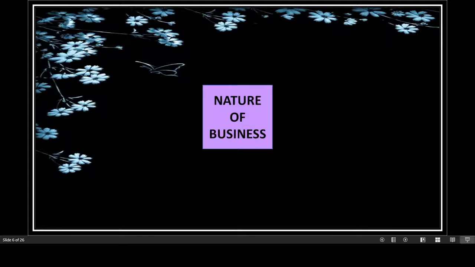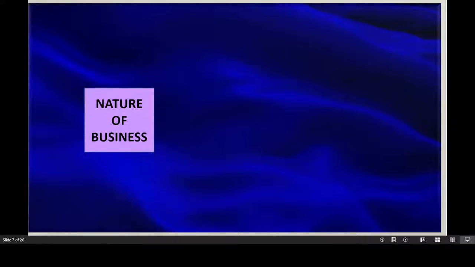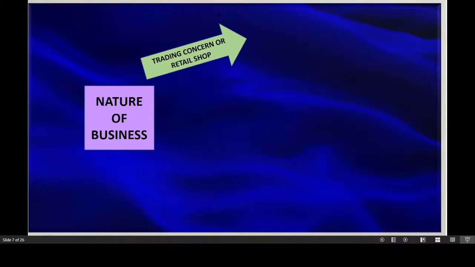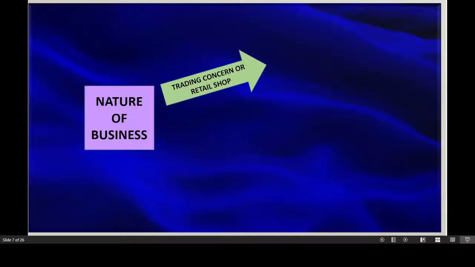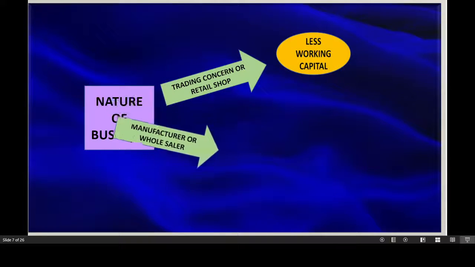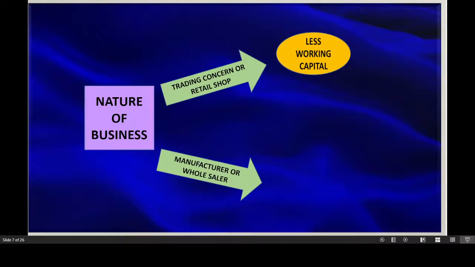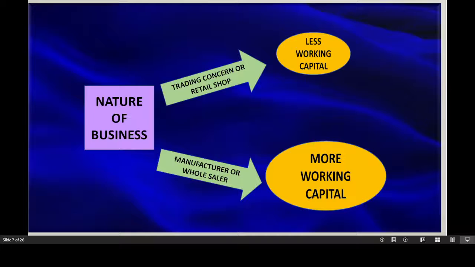Next is nature of business. It is nothing but the type of the business the firm is involved in. In case of a trading concern or a retail shop, the requirement of working capital is less because the length of the operating cycle is short. But in case of a wholesaler, he is required to keep more working capital because he needs to maintain a larger stock of goods.